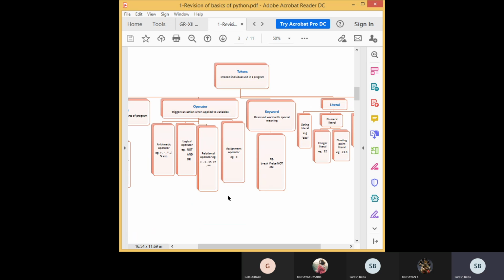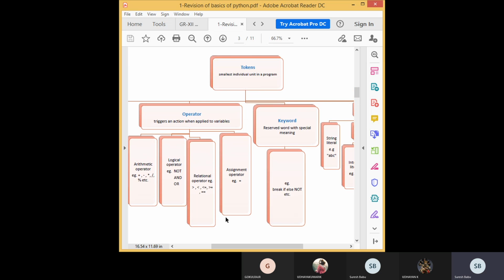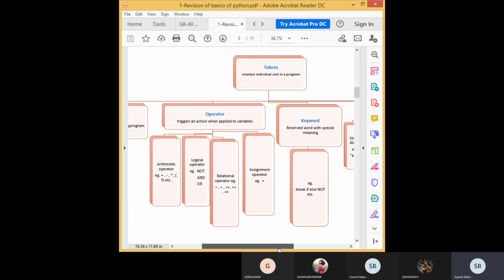Next thing, tokens. That is a Python fundamental. Is the screen clear? You can see tokens. Yes, sir. Okay, so you have to know every definition. Token means the smallest individual unit in a program. Everything in a programming language is called a token in Python. Then a token consists of five things.